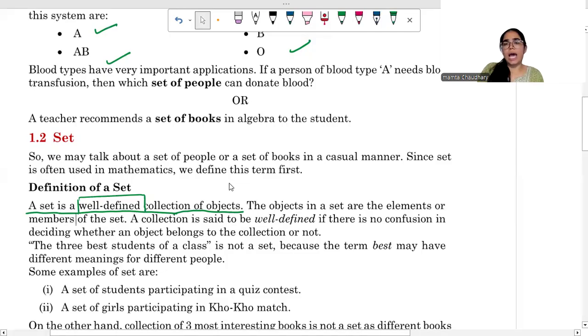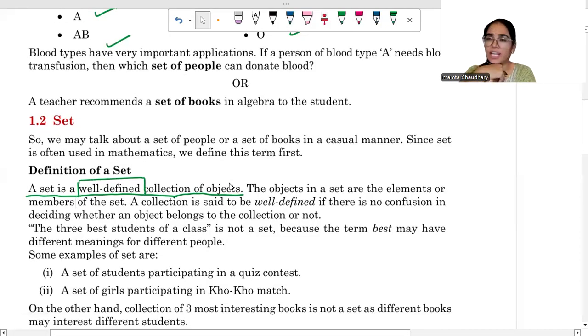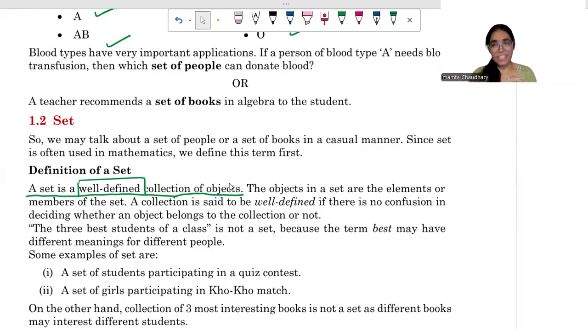Okay, I'll ask you: tell me the three best students of your class. Might be you will give me three names, let's suppose A, B, C, whereas another person from your class can say A, D, E. There is no fixed answer, because best in what?